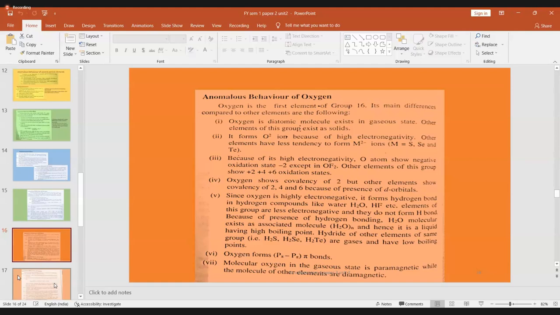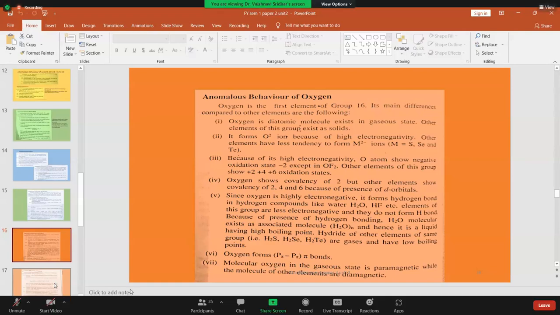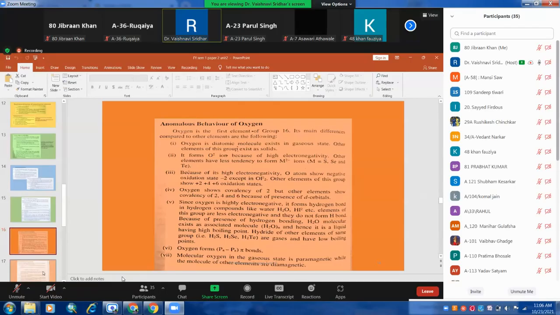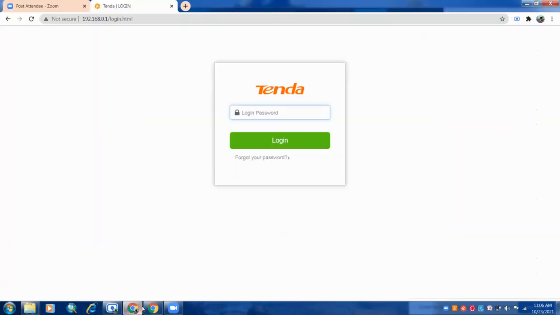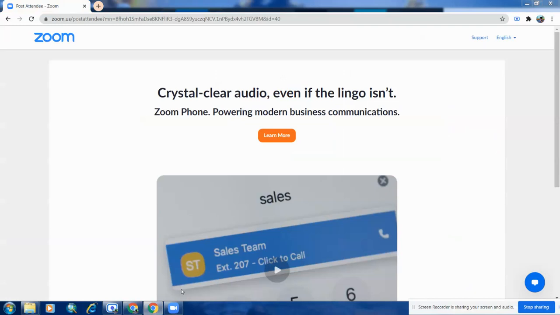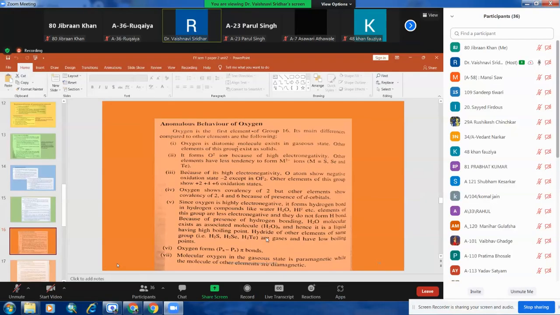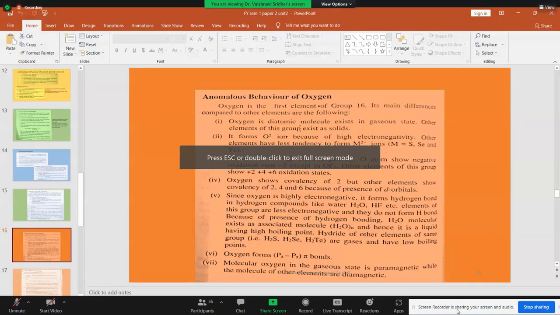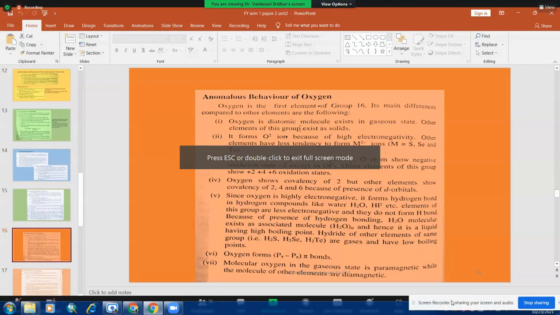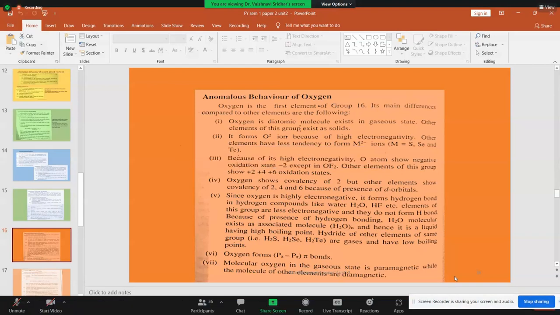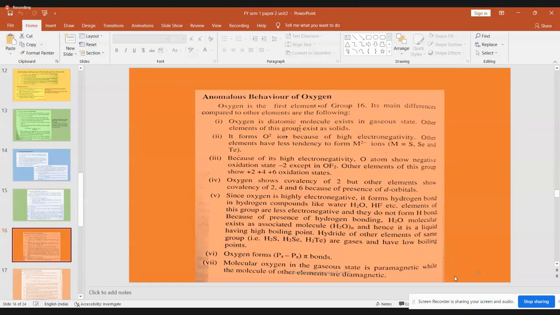In this, the main point about oxygen is that it is highly electronegative and belongs to group 16. Below oxygen you have the other members, sulfur, selenium, tellurium and polonium. All these are the other members of group 16. Among them, oxygen is the most electronegative. Whenever you think about oxygen, it is in the form of O2, molecular oxygen, which is present everywhere in the atmosphere. All these are the special properties of oxygen. Let us see the points given here.